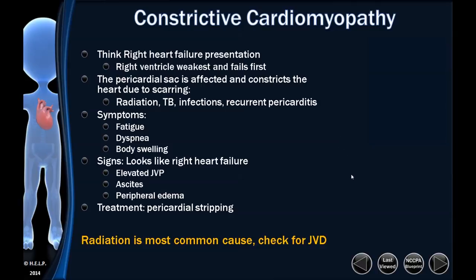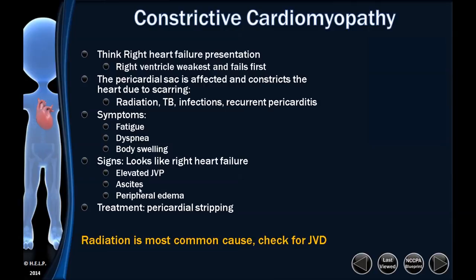So when you have the pericardium squeezing the heart together, the ventricle that's going to fail first is the right side, and so that's why they look like they have elevated jugular venous pressure, or the JVD. They end up with fluid backing up into the right heart system or into the liver, and they get the peripheral edema. So constrictive cardiomyopathy, they're going to have JVD, fluid in the liver, maybe fluid in the legs.